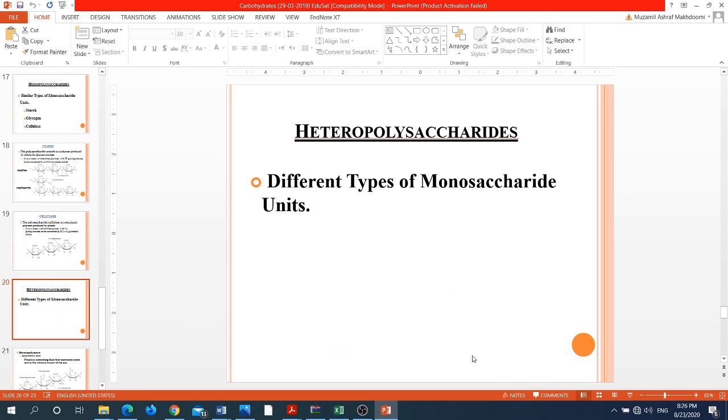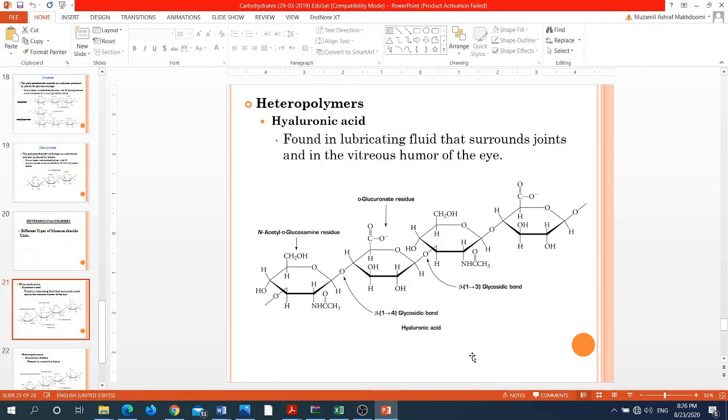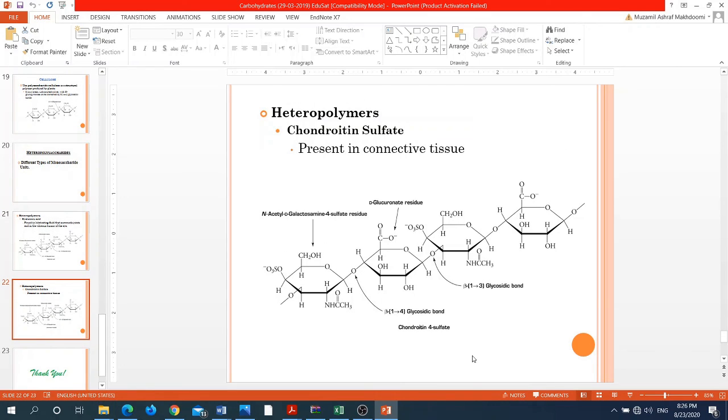Then we have the second type of polysaccharide. Those are referred to as the heteropolysaccharides. So heteropolysaccharides are formed when different types of monosaccharide units are joined together. These heteropolysaccharides include molecules like hyaluronic acid, which are an important part of the aqueous solution which lubricates the eye, or which even lubricates the joints.